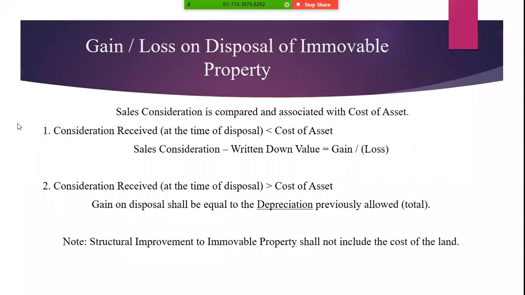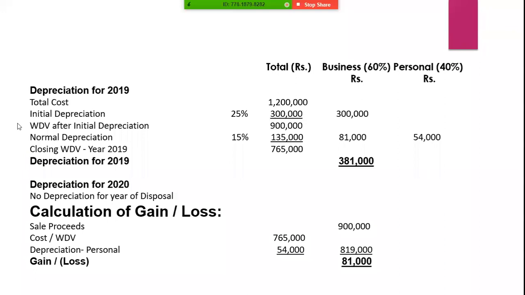Thank you, Rohil Ramazan. Can you please shift to the previous slide? Okay, so I have a question to everyone. Why do we add the depreciation in the WDV that we presume is personal, which we took as 40%, that is 54,000? Why do we add it in WDV? Do we have any answer from here? It's an open question to anyone.